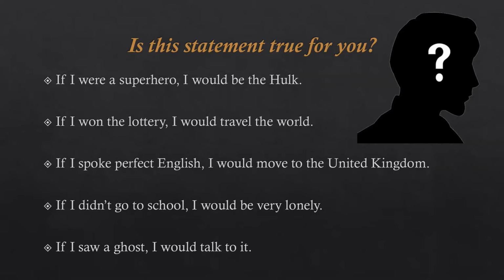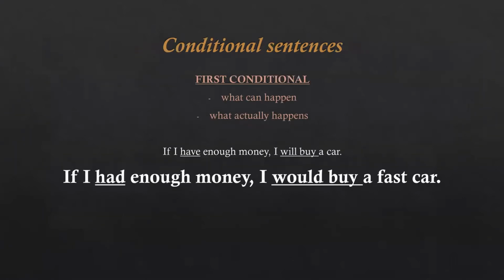As you all probably figured out, these are all conditional sentences. The structure of conditional sentences follows really clear rules, which makes it easier for you to express your ideas in sentences. By now, you have already covered the first conditional. We use the first conditional to express what can actually happen or what actually happens.